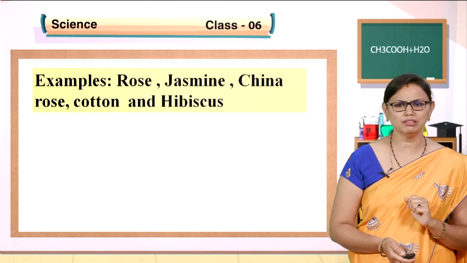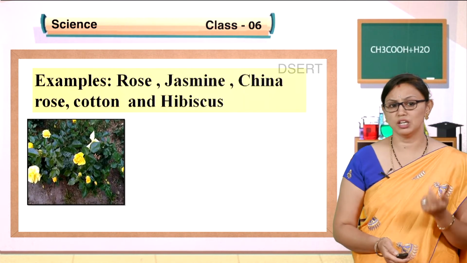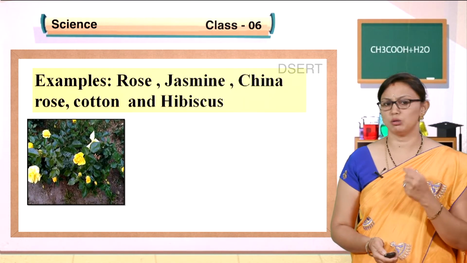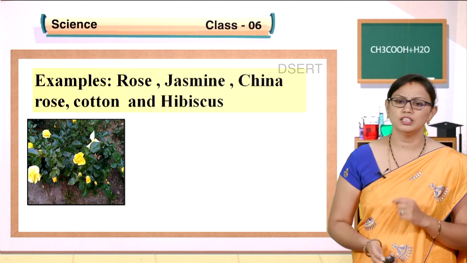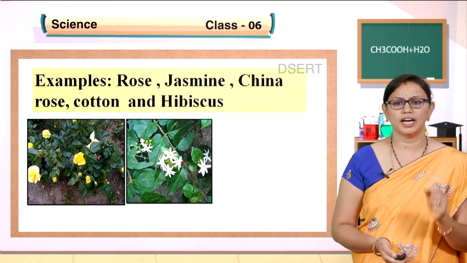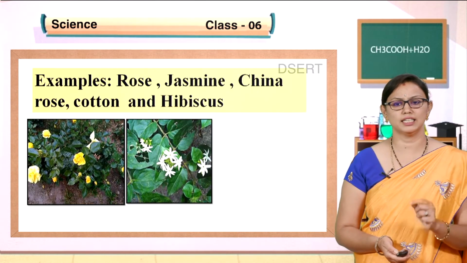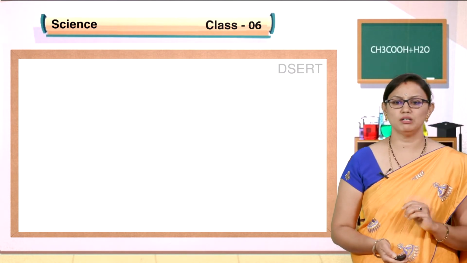Examples for shrubs, you can say, are rose, jasmine, China rose, cotton and hibiscus. All these plants you have seen every day, children. So, these we call shrubs, where their stems are a little bit thick and also brown in color and a little short also. These are the examples of shrubs.